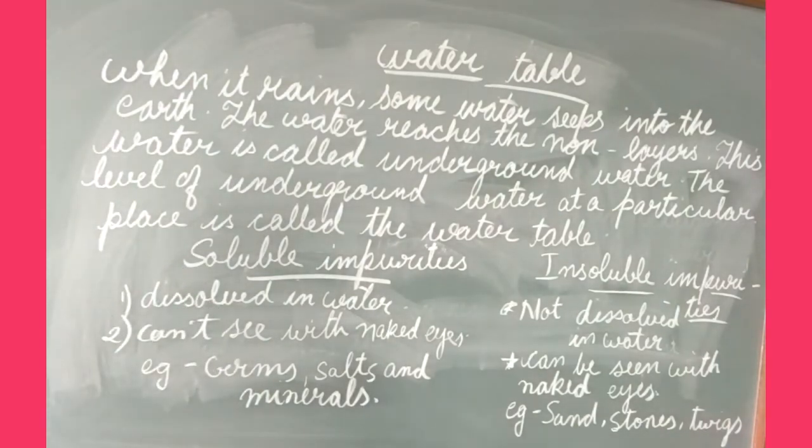So it is clear to you all about the water table, soluble impurities and insoluble impurities. Okay, students? So what is the water table? The level of underground water at a particular place is called the water table. So it is clear, soluble impurities and insoluble impurities.